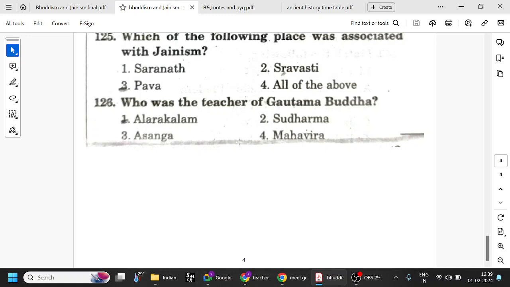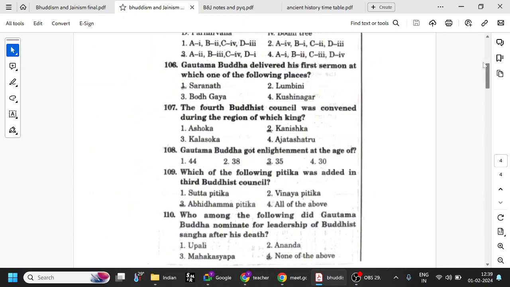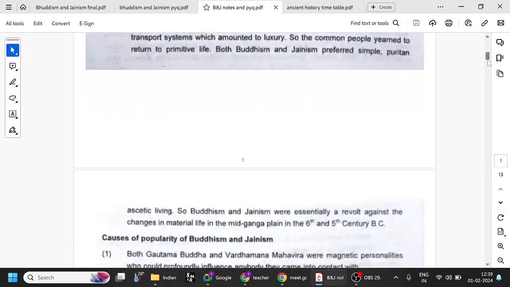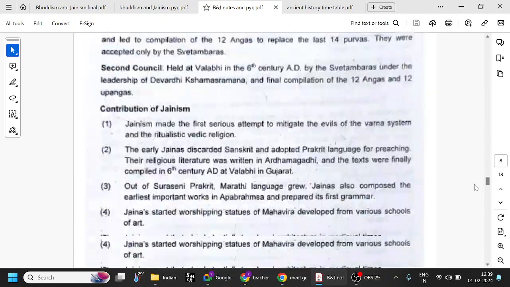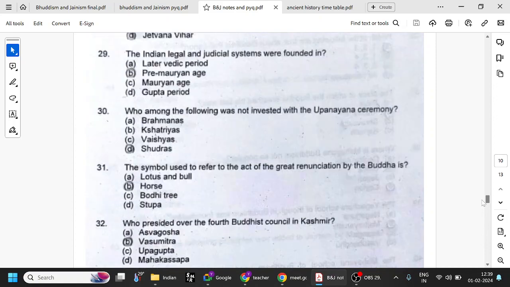Asanga and others, I think they are disciples. Mahavira is Jainism. These are the few questions in this set, and there are some questions here also. Let us finish them. All this is also good material. Let us quickly finish these few questions also. Very important.